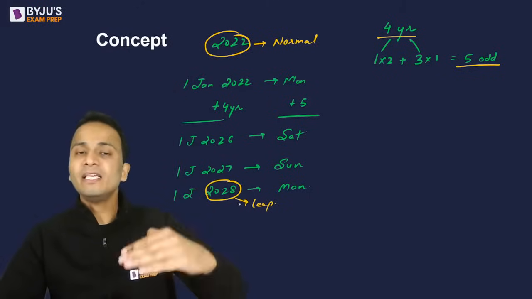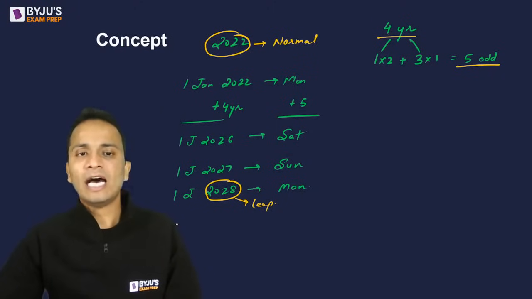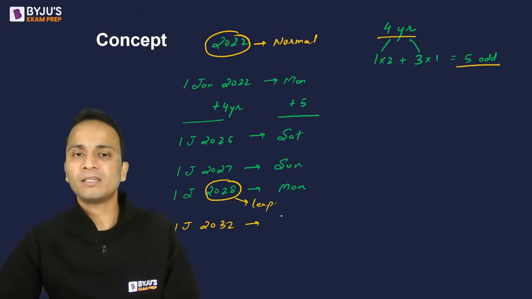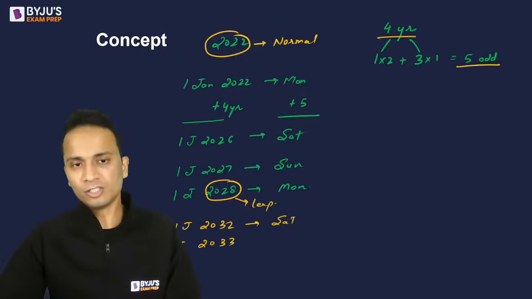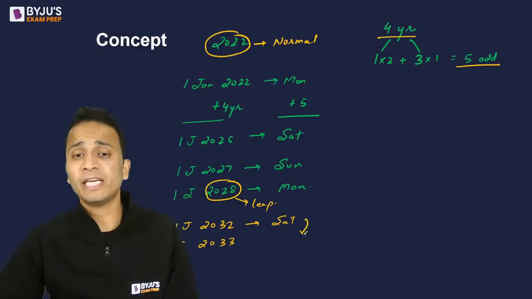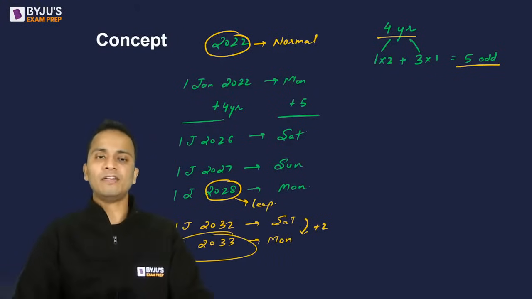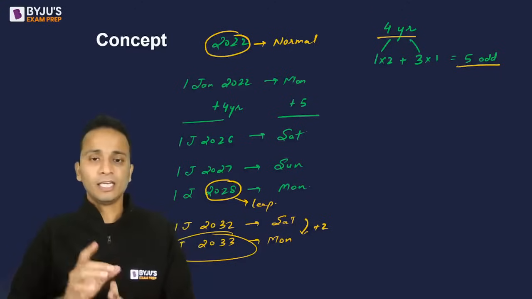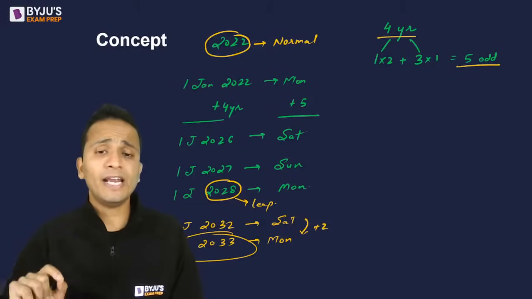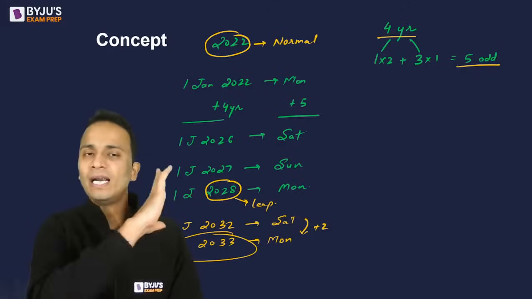So the entire year calendar will not be the same. So now again, I'll repeat the process. I'll add 4 years. 1st January 2032 will be Monday plus 5, that is a Saturday. 2033, 1st January: 2032 से 1st January 2033 पे जाएंगे तो +2 होगा, so it will be a Monday. So the correct answer will be 1st January 2033. That's it. Carefully, मैंने explain किया था detail में why 2 will be added in this case. Okay, so if you are watching the session carefully, then you will understand what has happened.